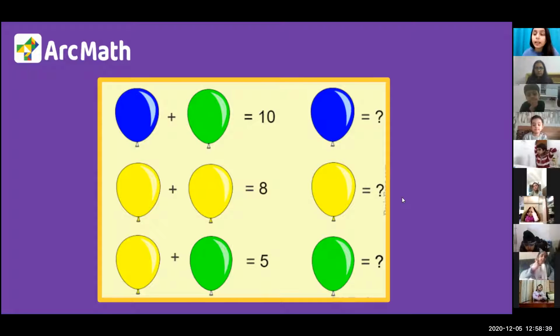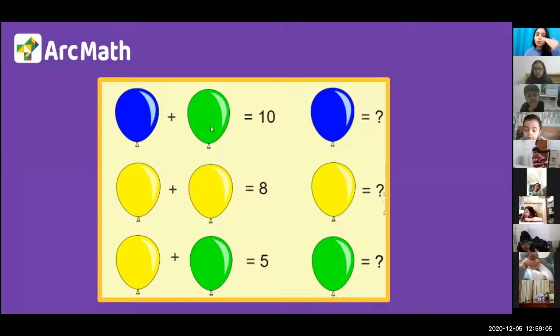So what we have to do is find the values of these 3 balloons, how many blue balloons are there, how many yellow balloons and how many green balloons. So let's start with the first one. First one is blue plus green is equal to 10. That means number of blue balloons plus number of green balloons is equal to 10. We don't know how many blue balloons are there. We don't know how many green balloons are there.